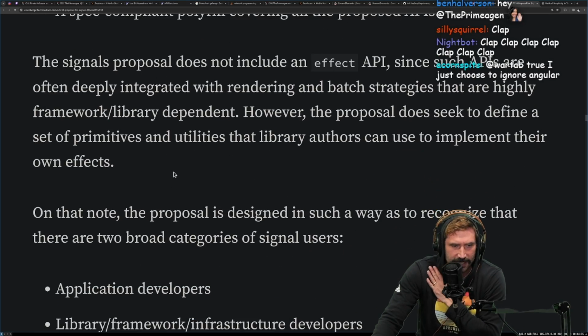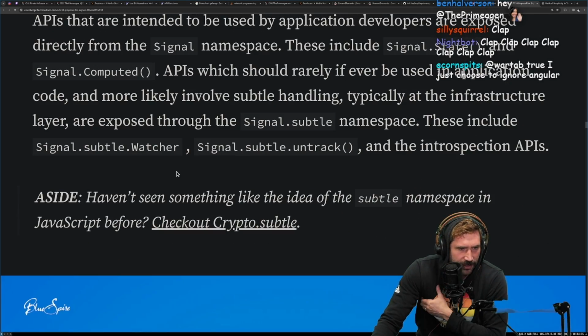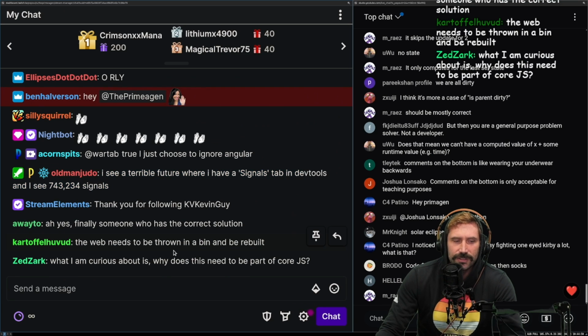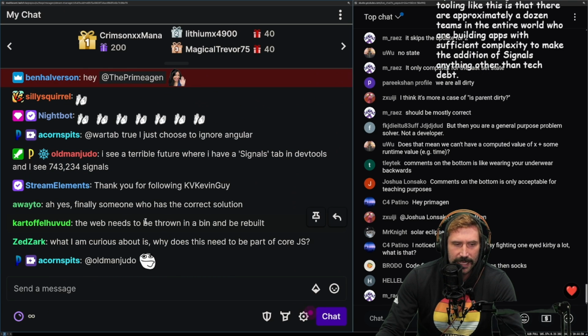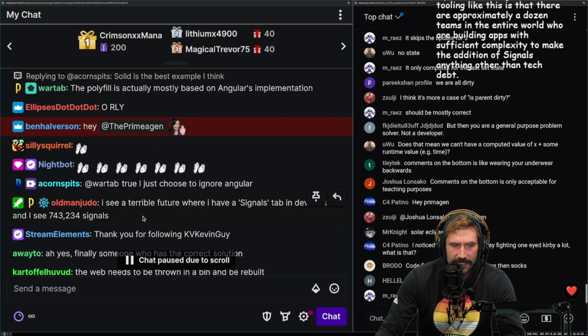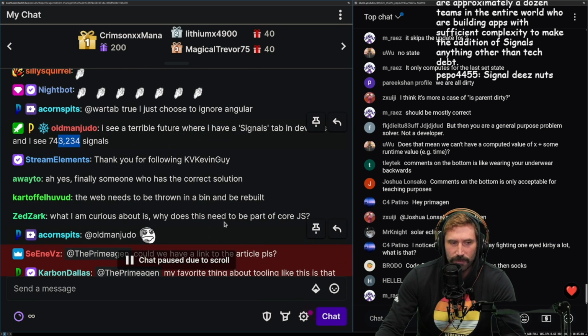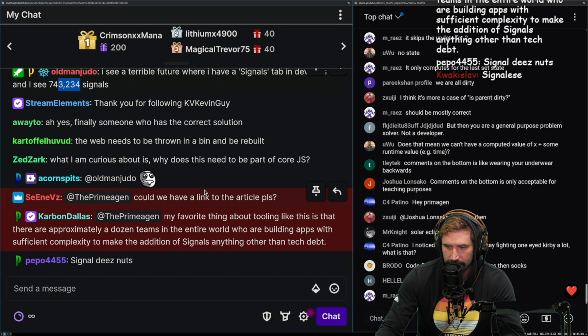Okay, this is where it just gets into the specifics of all this. This is very, very interesting. I like signals in theory. In practice, I'm curious, how does signal scale? This is a very interesting observation, which is you open up the signals tab in the dev tools, and there's effectively 1 million individual signals.